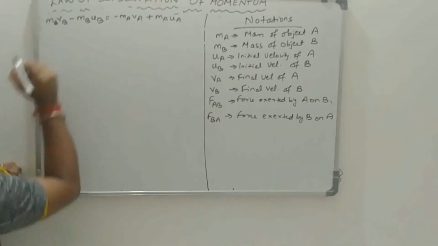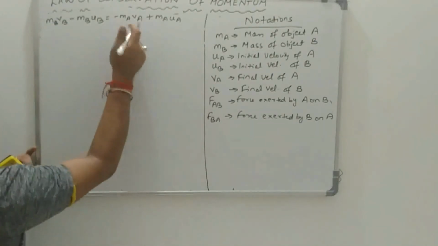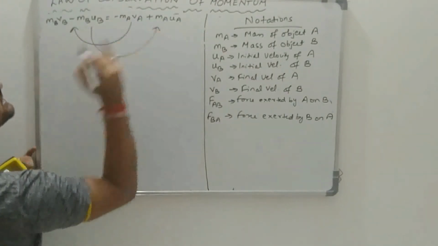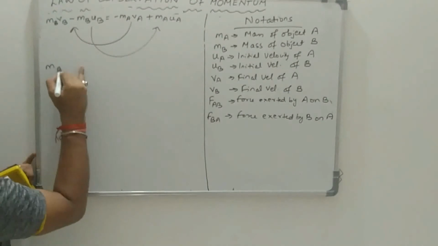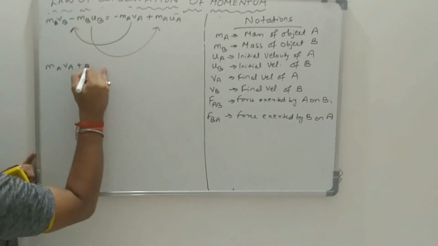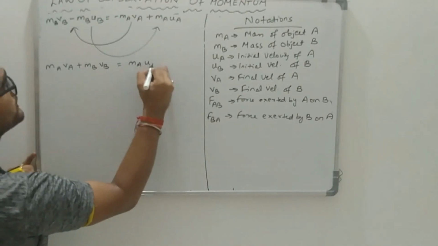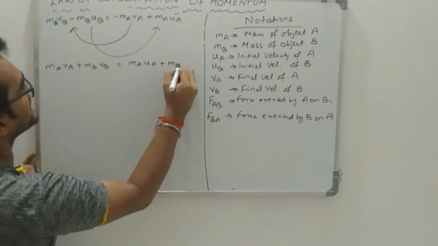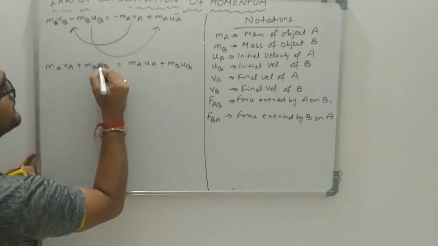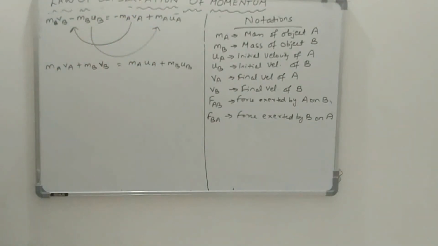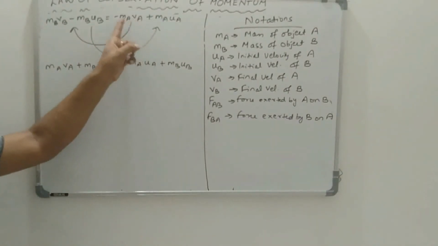Now friends, I will shift MAVA to this side and MBUB to this side. So it will become MAVA plus MBVB is equal to MAUA plus MBUB. Because here on the right hand side, the sign of MAVA was negative.